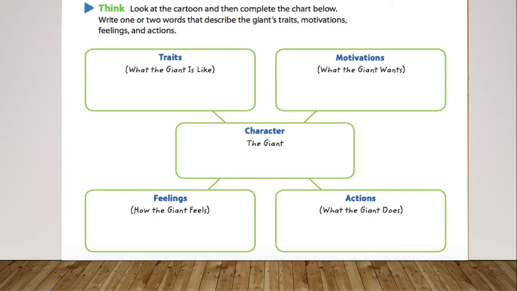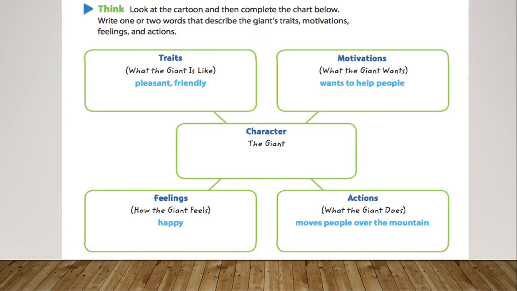How does the giant feel? Well, by looking at the picture, I can tell that the giant probably feels satisfied with himself. He's happy, he's excited to help. And then what was the giant actually doing? His actions were he picked the people up and helped them get to where they needed to be. So we know that the character has so many layers. He has his traits, his motivation, he actually has feelings, and there's actions that support what he's doing.